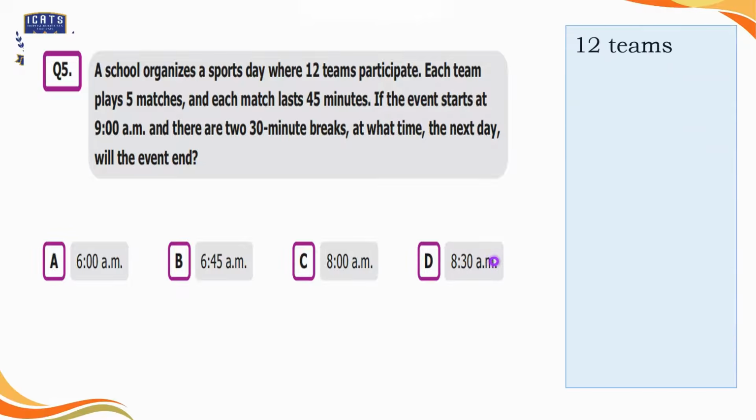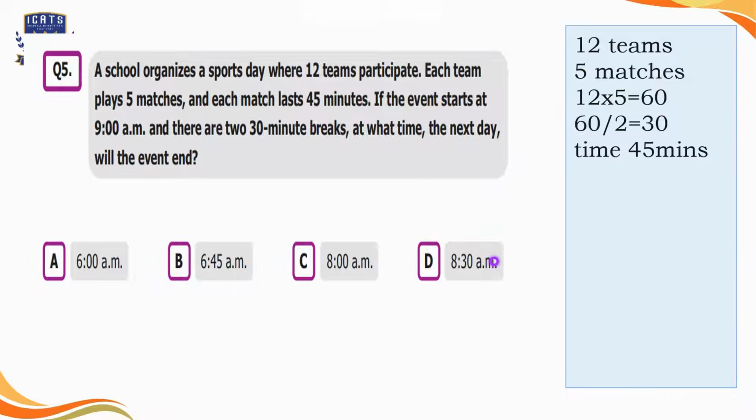So here it's given in the question that there are 12 teams and each team plays 5 matches. The total number of matches will be 60. But it's quite obvious that two teams are going to play one match. So in that case, if we divide 60 by 2, the answer will be 30. So in total, there will be 30 matches.